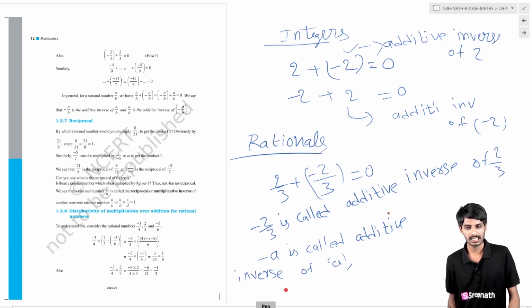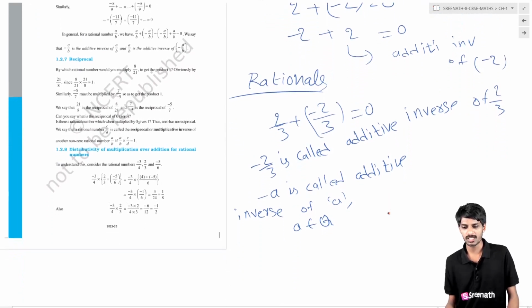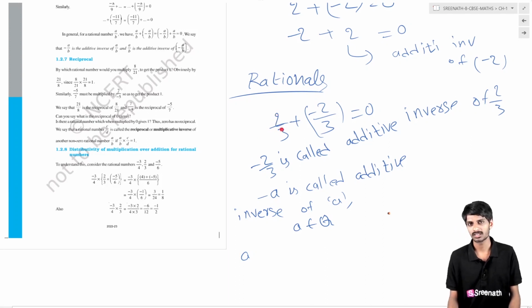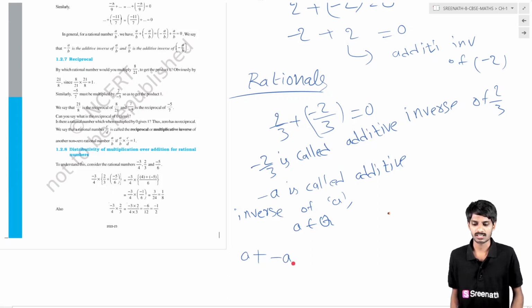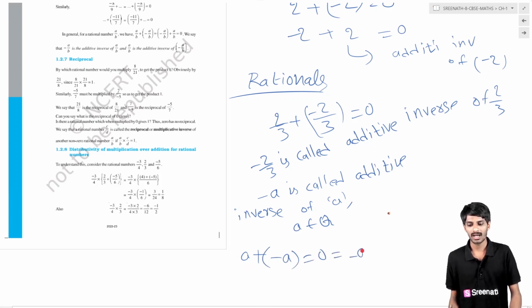And ∀ is the symbol for "for all". If you can't understand it, I will leave it. For all a belongs to Q, which means a is a rational number, in the form of 2 by 3 or anything. Then if you add a to its additive inverse, minus a, the answer is 0. And here minus a is the negative rational number.